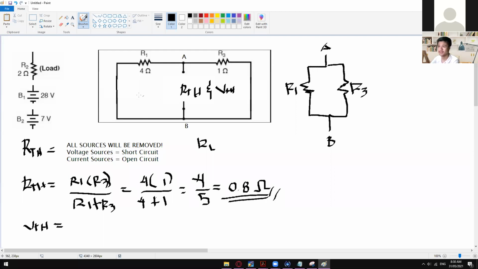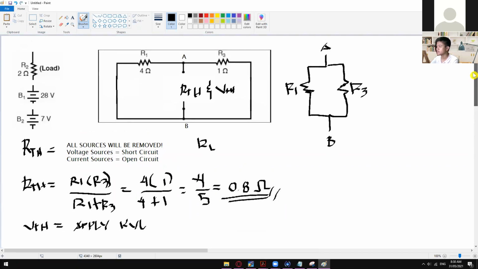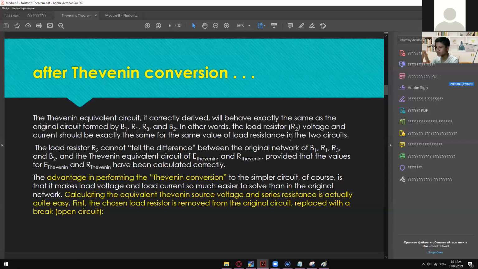So that is why I think it's better to use Kirchhoff's or Maxwell in here, but Kirchhoff's is already enough, okay? So in order for you to find the VTH, you have to apply KVL. All right. So in here, let me get the original circuit.